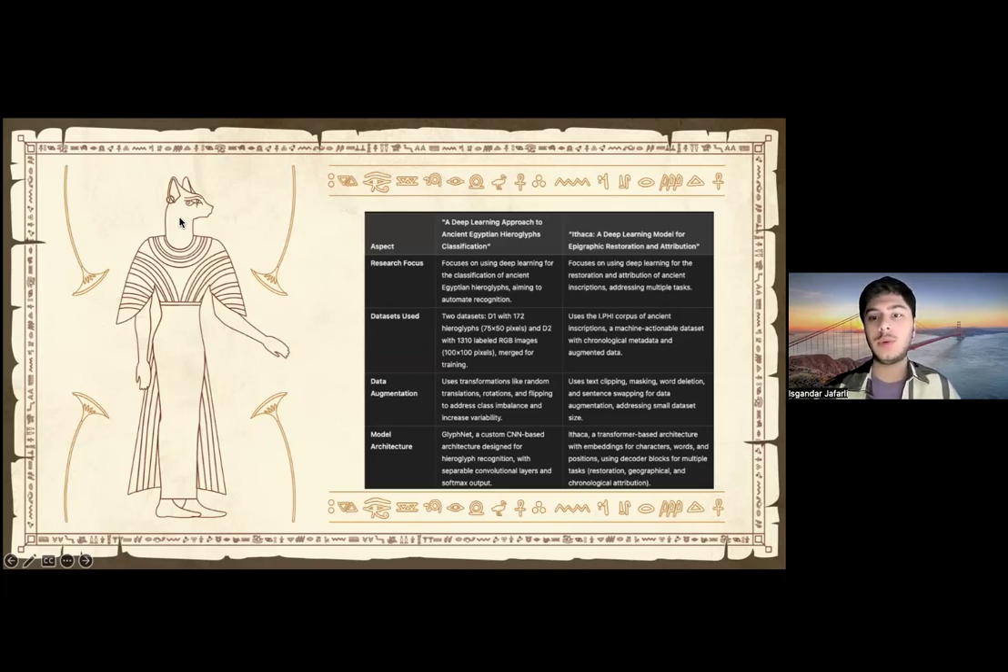Data augmentation was quite high quality for both of them. For example, about the second paper, I think I can mention that it used text clipping, masking, and word deletion, which was really useful in the research. And model architecture used for the first one was their own LLM called GlyphNet, and the second one was Ithaca.